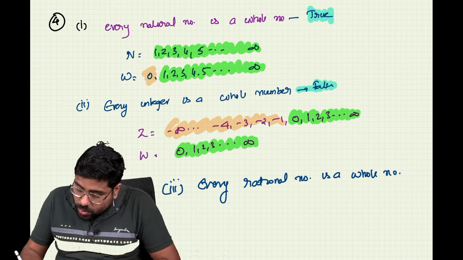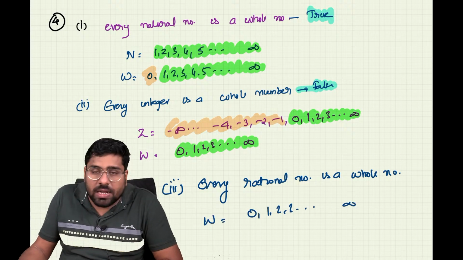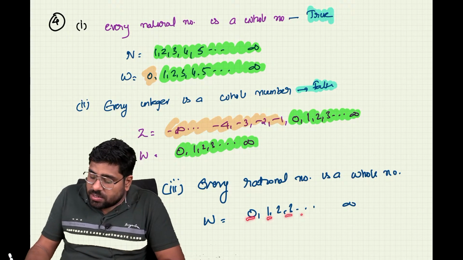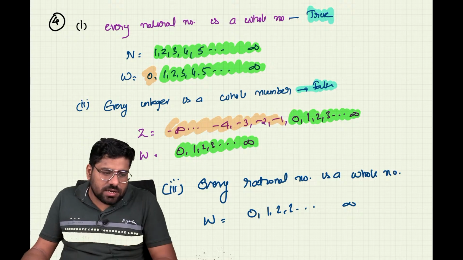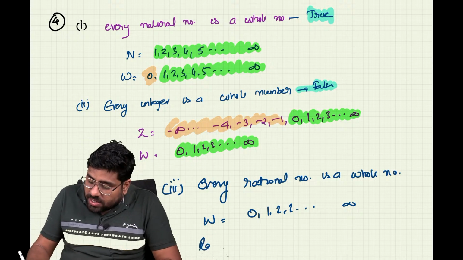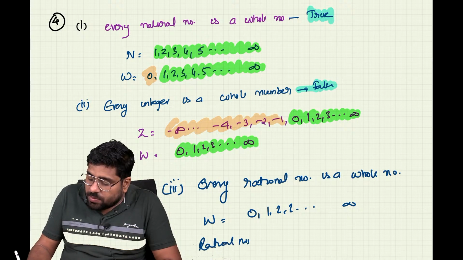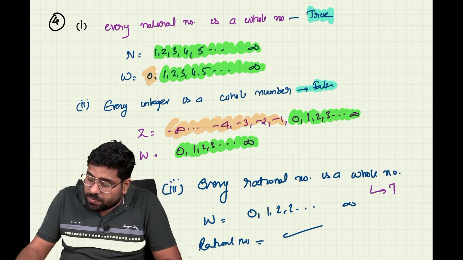So let's write down whole numbers first. Whole numbers are 0, 1, 2, 3, etc., till infinity. Each of these numbers can be called a rational number. These whole numbers actually belong to rational numbers. So this statement happens to be true.